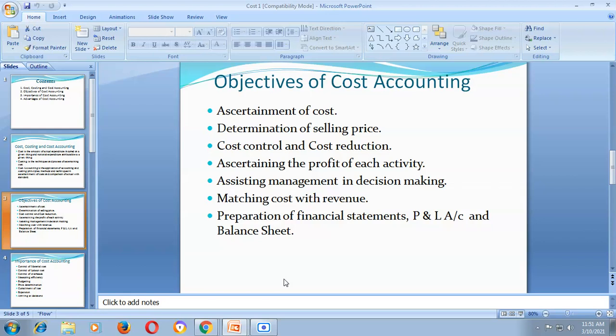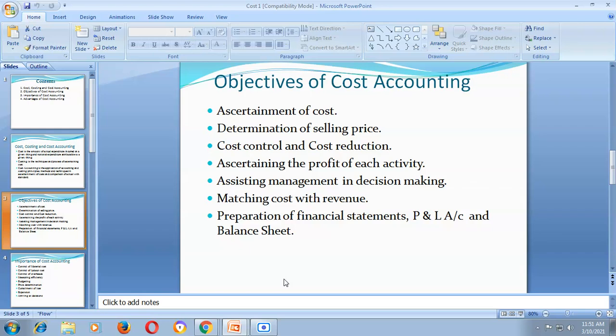So I repeat again, the primary objective of cost accounting is calculation of cost, rather ascertainment of cost. Second objective is to determine or to fix the selling price. Third objective is to control the cost and to minimize the cost, that is cost control and cost reduction. Fourth one is ascertainment of the profitability level of each and every activity or department, to provide and assist management with some important costing information and data while taking important management decisions. So these are the objectives of cost accounting.